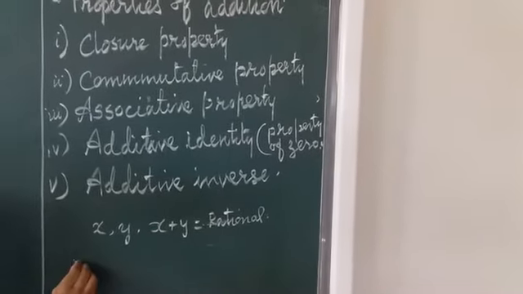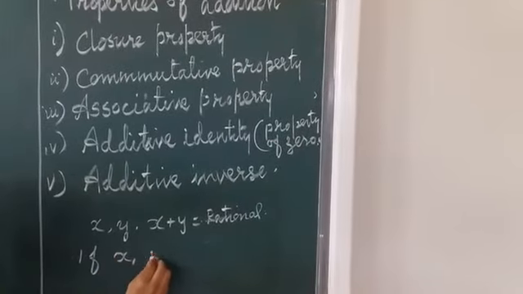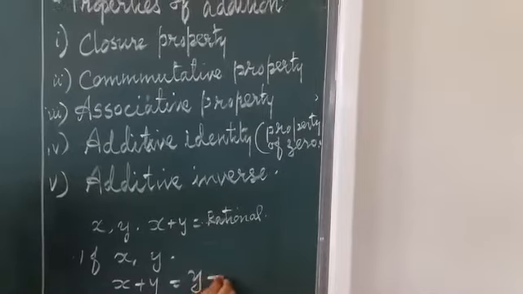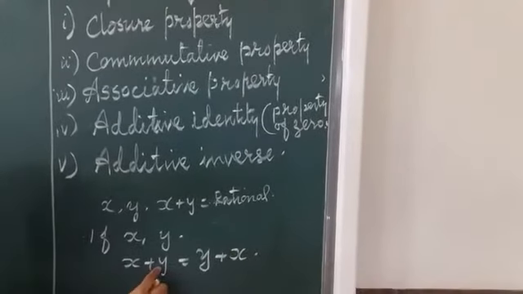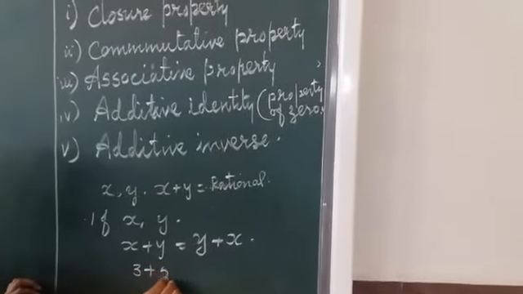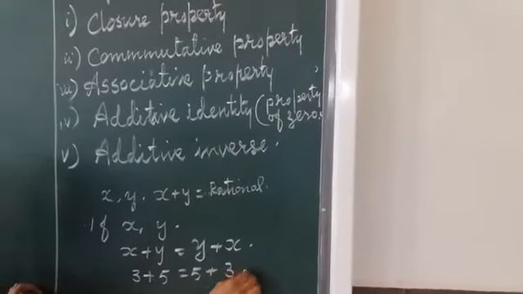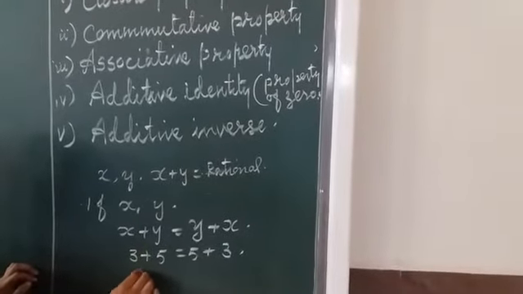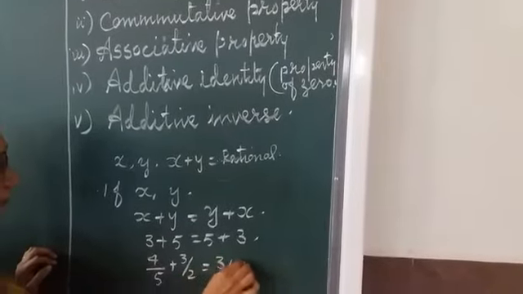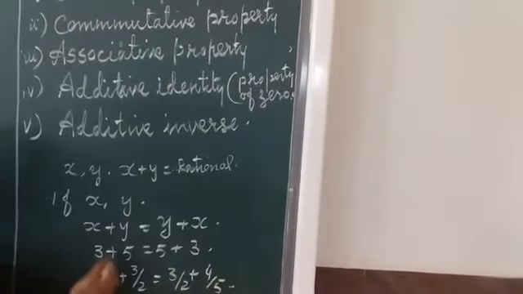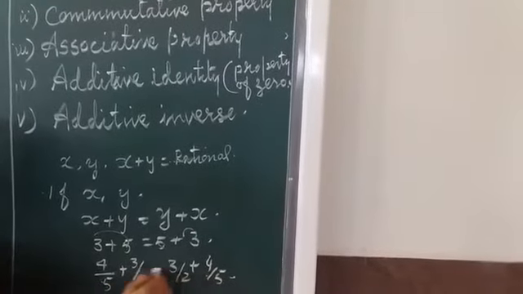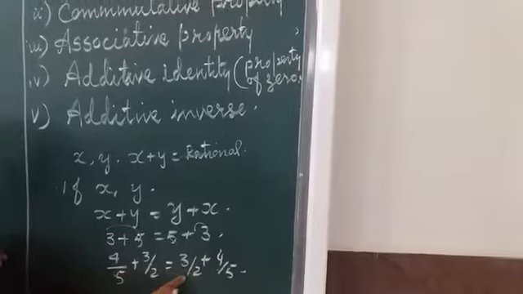Now, commutative property, if x and y are two numbers, then x plus y should be equal to y plus x. This is called commutative property. Example, let me tell you, 3 plus 5 can be equal to 5 plus 3. According to a rational number, if we write 4 by 5 plus 3 by 2, it should be 3 by 2 plus 4 by 5. It is right only. Here 3 plus 5 is 8, 5 plus 3 is 8. Here when you take the LCM also we are getting right hand side and left hand side equal.